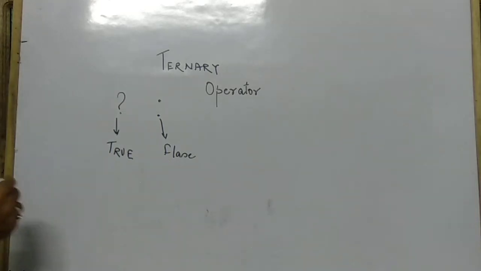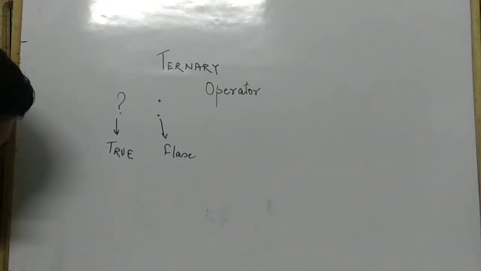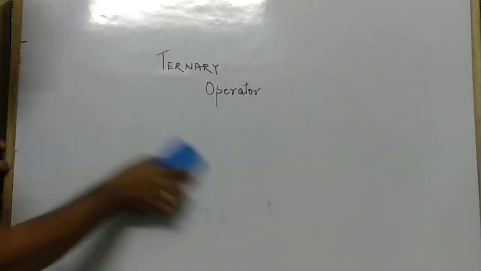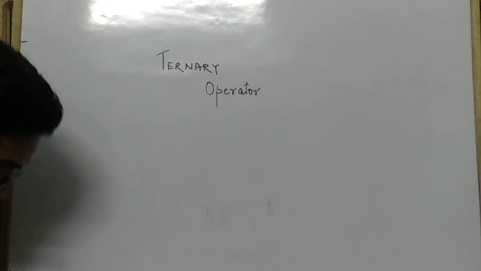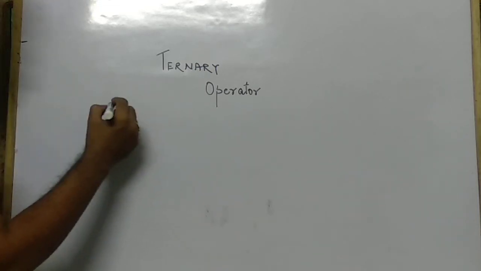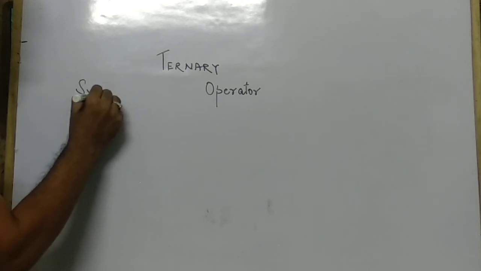Now, what is the use of these two symbols and what is the syntax for the ternary operator? The syntax of the ternary operator is as follows.